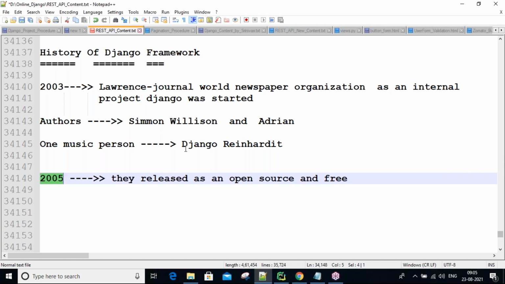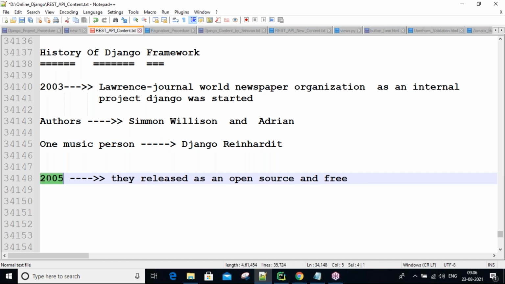We developed certain concepts, and if you use them, database logic and user authentication like registration, login, logout, profiles, you get automatically, and some admin-side features also automatically. No need to develop your own. I developed it already, you can use it in your programming. Like that, some rules and regulations were released. So in 2005 it was released to the public.